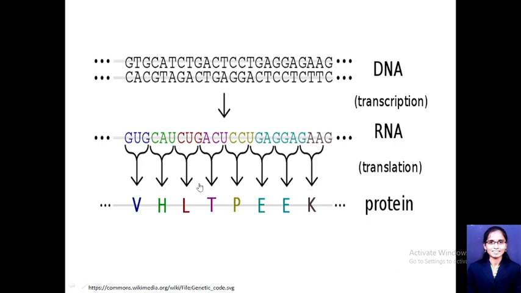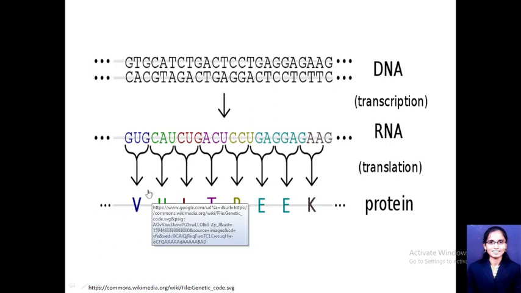Similarly, in the cell, how will this communication take place? Because the message is in the form of nucleotides, and the information coming in the form of nucleotides has to be utilized to form proteins, which are of a different nature, having amino acids. So how it will happen, this was the very big question in the 18th, 19th century. And so a number of experts and scientists gave their important time to crack this code. This code is nothing but the genetic code.